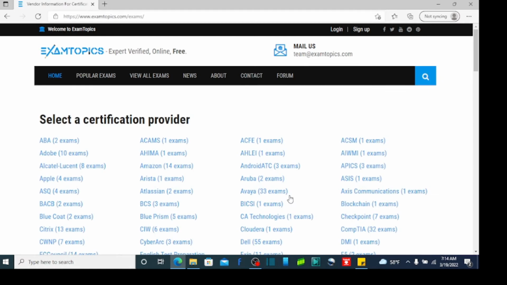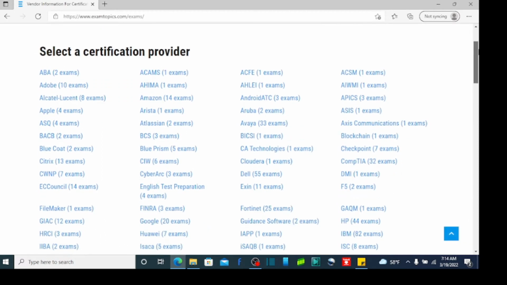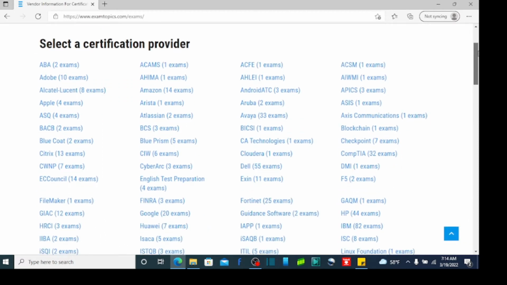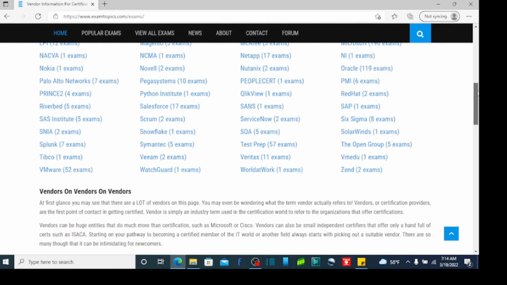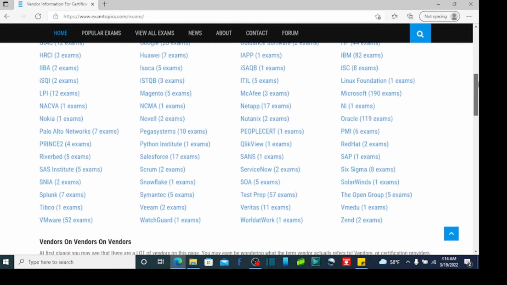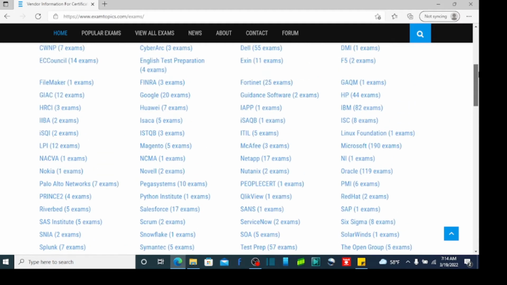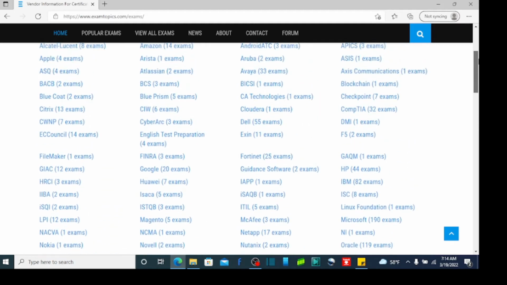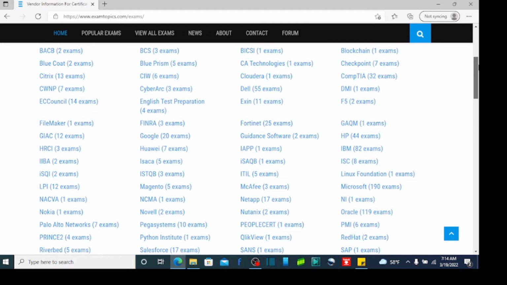And as you can see, my God, look at that. You can see it's in alphabetical order. I mean, should I say more? So, of course, you can see Microsoft, Fortinet, Dell, Citrix, CompTIA, and a host of other ones. I'm just trying to read all of them. Okay, look, you got Python, you got Salesforce. I mean, it's ridiculous.